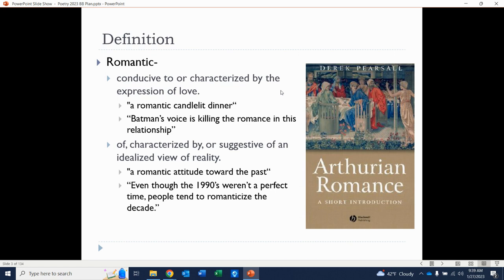This is actually kind of a callback to Arthurian romance, which is sort of a romanticized version of the Knights of the Round Table, of medieval knights, right? And so this is more of the second definition, right? When something is characterized by or suggestive of an idealized view of reality, right? When we talk about idealizing something, we are romanticizing it, right? Having a romantic attitude toward the past, or talking about a decade, right? We romanticize that decade, maybe in the way we portray it currently. So that's actually the form of the word romantic we're referring to when we are talking about romantic literature or romantic poetry specifically.